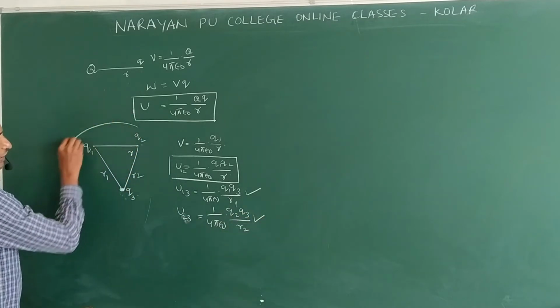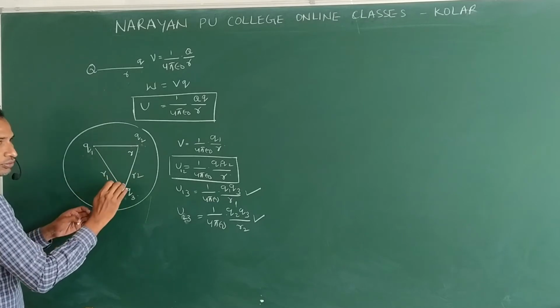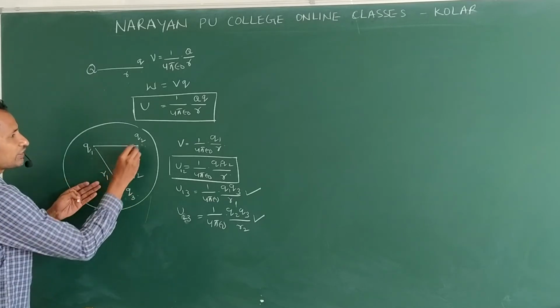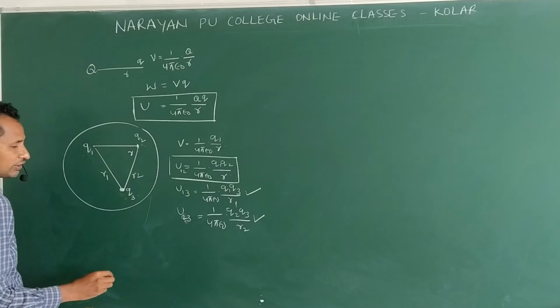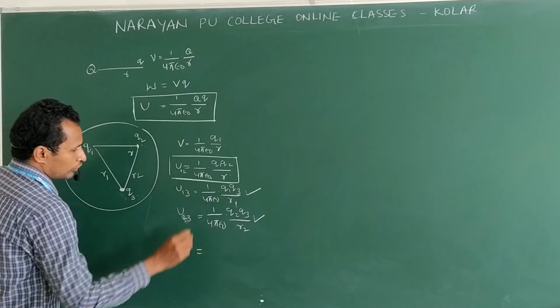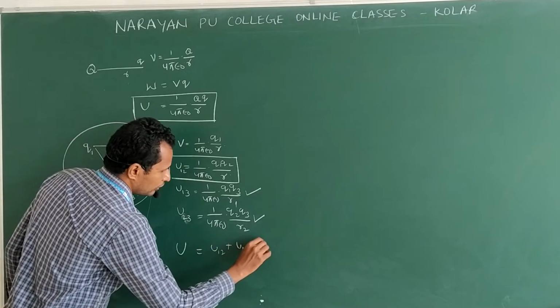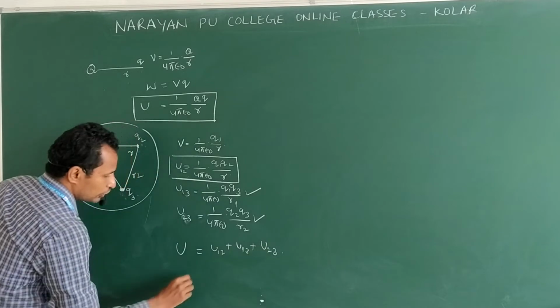Now how many charges are there in this region? 3 charges. Now the potential energy of the system of charges is U is equal to U12 plus U13 plus U23. Clear?